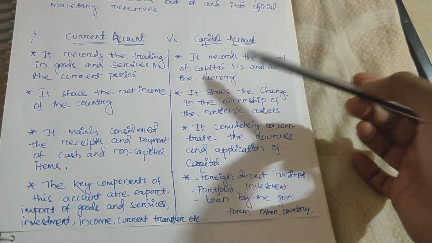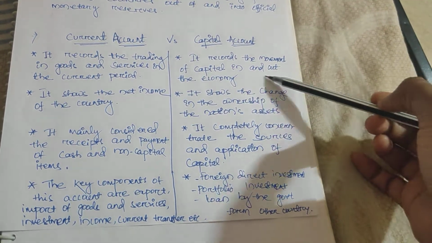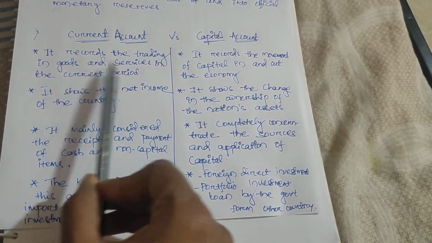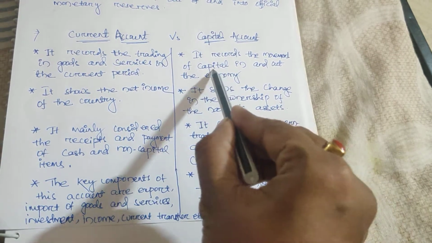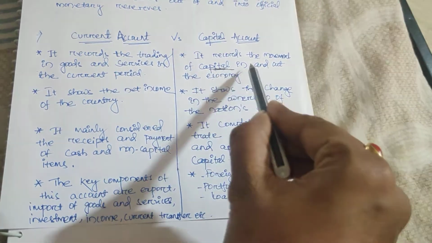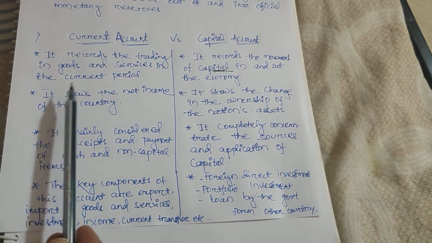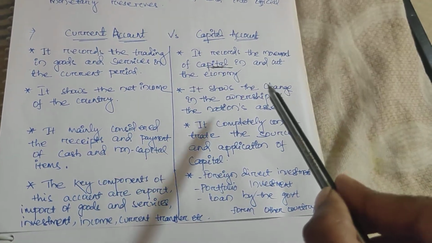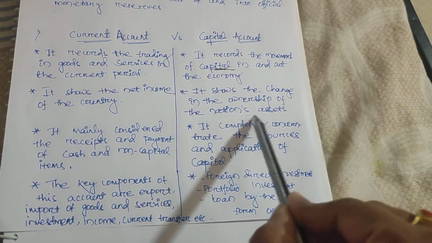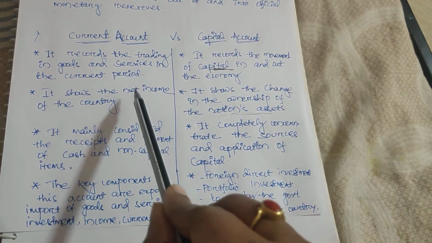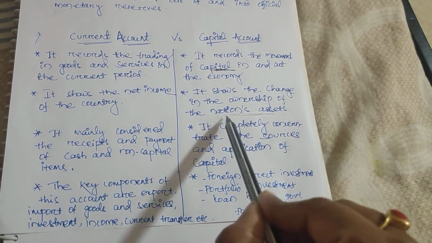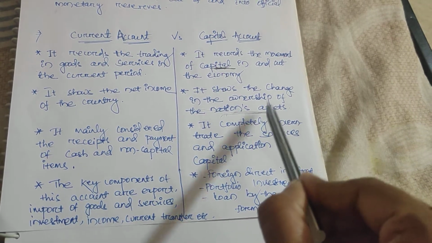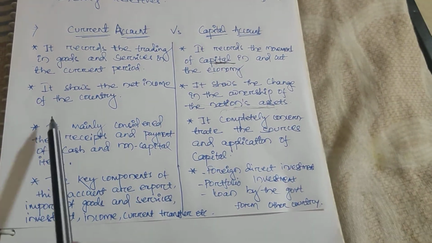But the capital account records the movement of capital in and out of the economy. Get it? Here we see goods and services in and out, whereas in the capital account we see how much money capital is in and out. The current account shows the net income of the country, whereas the capital account shows the change in the ownership of the nation's assets. It is very important. It shows how the nation's asset ownership is changing from one person to another.